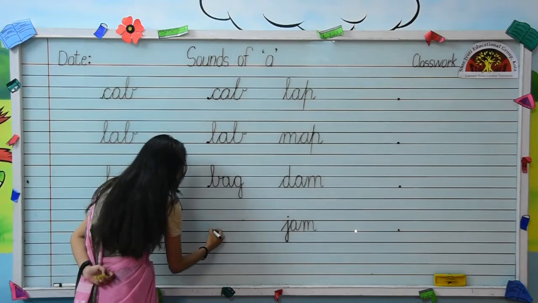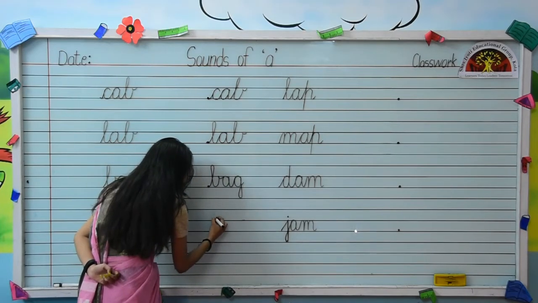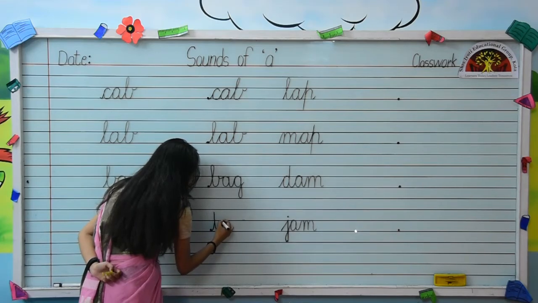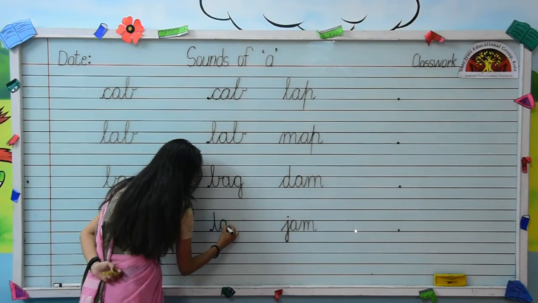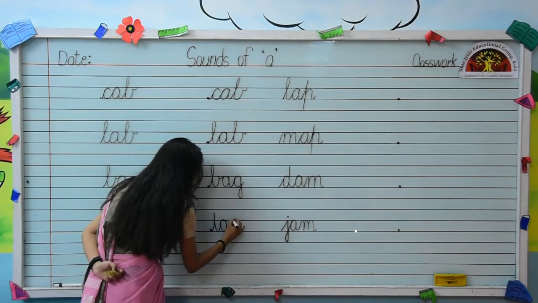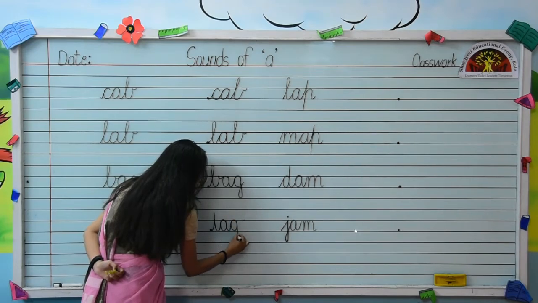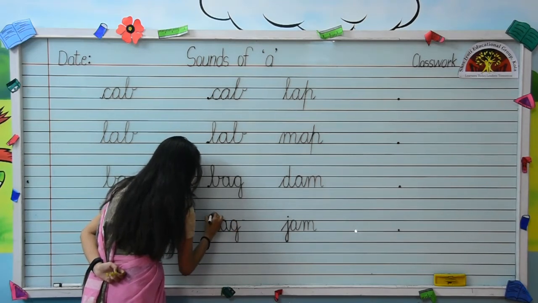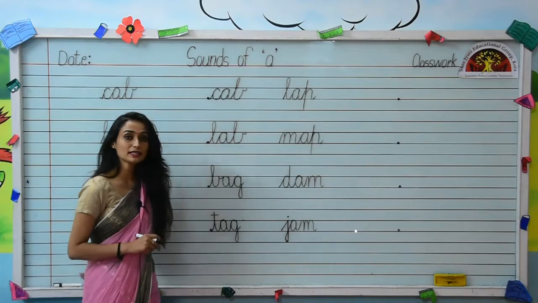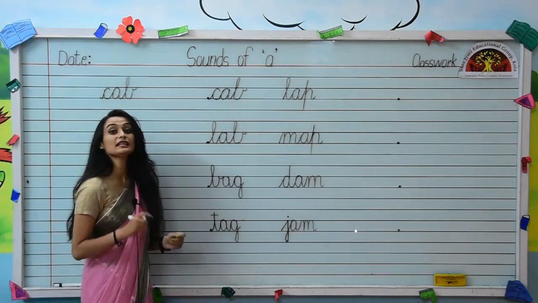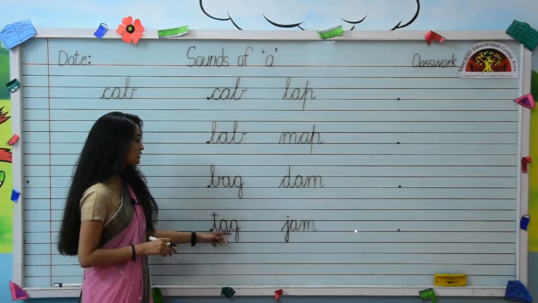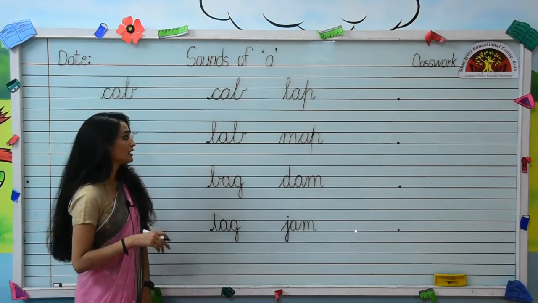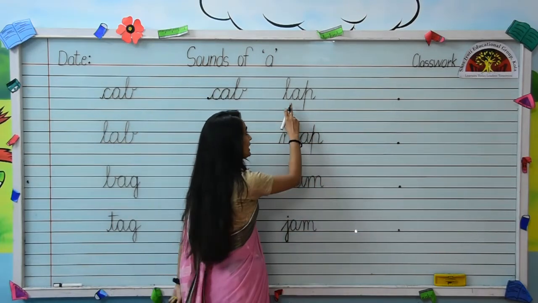Put your pencil on the dot, write small cursive letter T, then from the end point of letter T write A. Very nice, kids. Then joining with letter A write small cursive letter G. Very good, kids. Like this you have to write the word T-A-G, tag. Now come on to the next word.